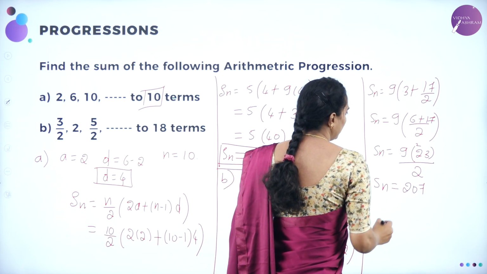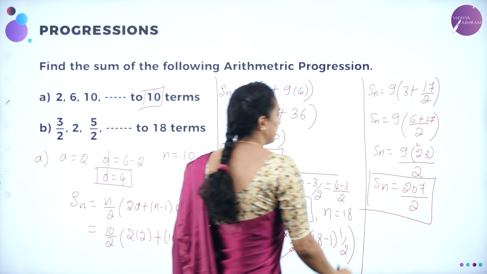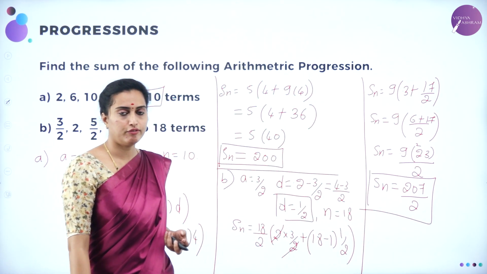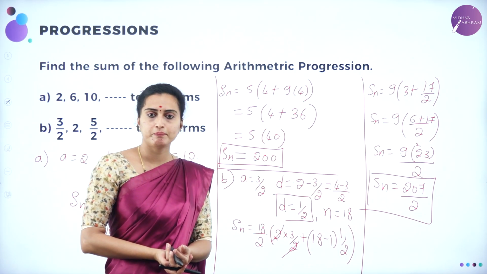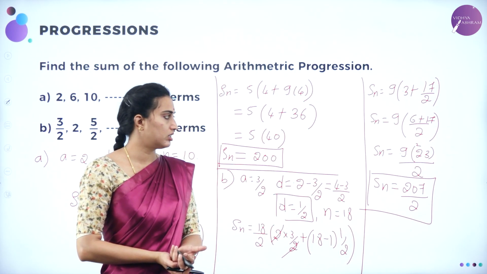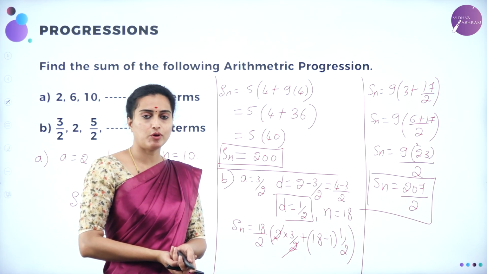So 207 divided by 2. This is your Sn. That's it, yes. So therefore, sum to n terms is given by 207 divided by 2. Right? I hope you got this one, how to solve. We'll move on to the next problems.